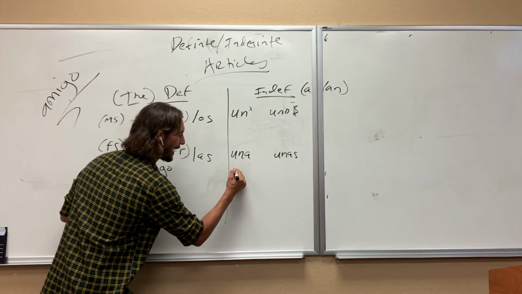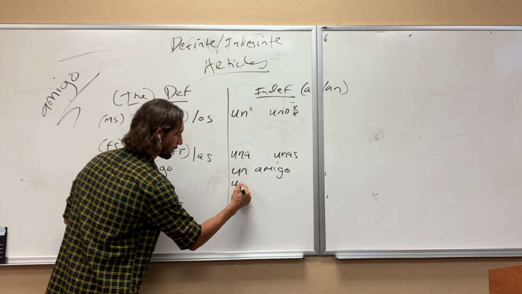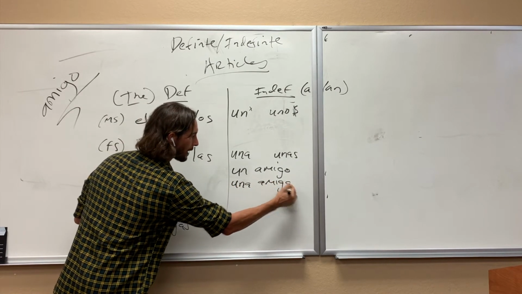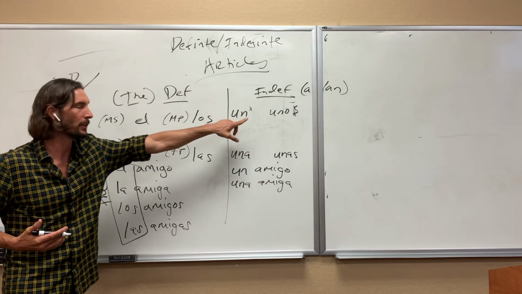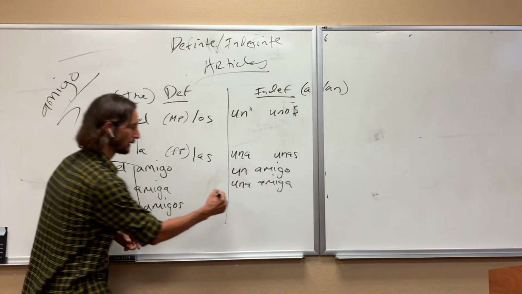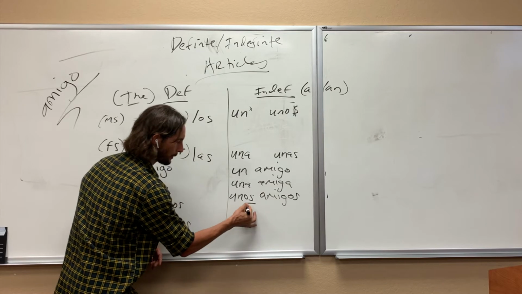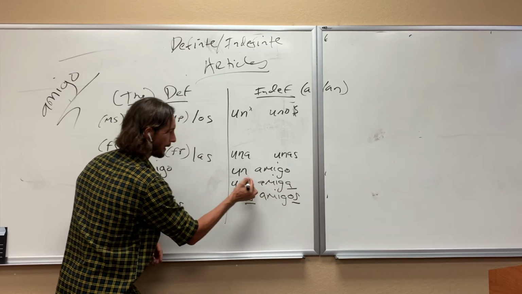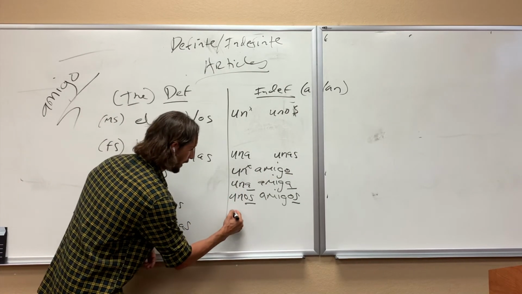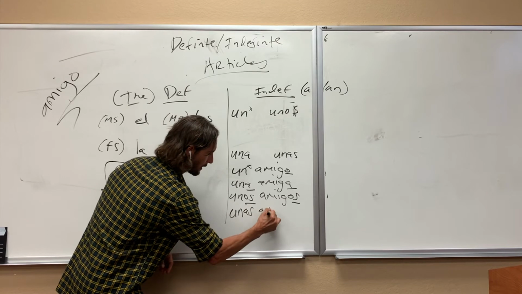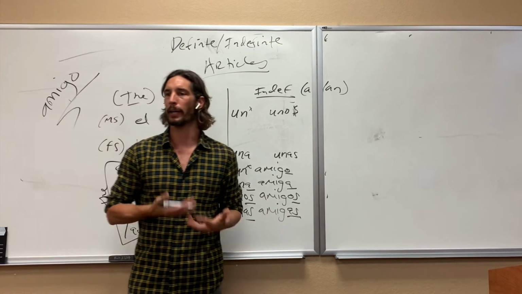So a friend would become un amigo. What about a female friend? Una amiga. Good. Multiple male friends, and the translation in English for this one is actually "a few friends," would be unos amigos. Notice plural, plural, feminine singular has no O, and masculine singular. I'll tell you why in a minute. And then all females, unas amigas. They're all agreeing.